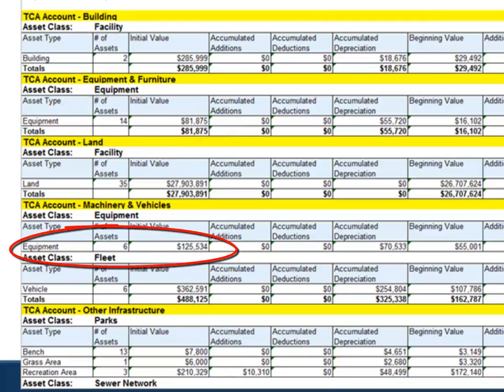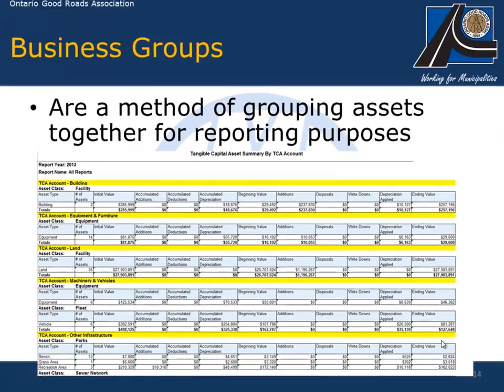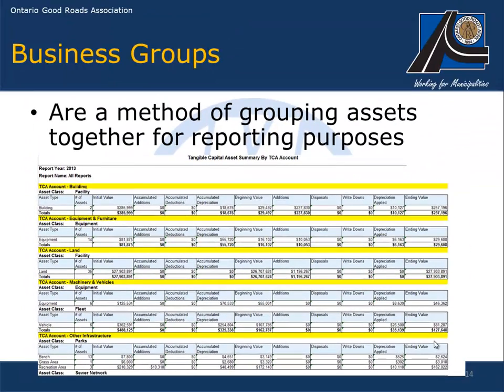If you look further down the page to TCA account machinery and vehicles, there are 6 equipment assets totaling $125,534. This report is generated by attaching a business group to each asset record in the inventory, thereby producing this report without having to go in and manually place the assets into each category.